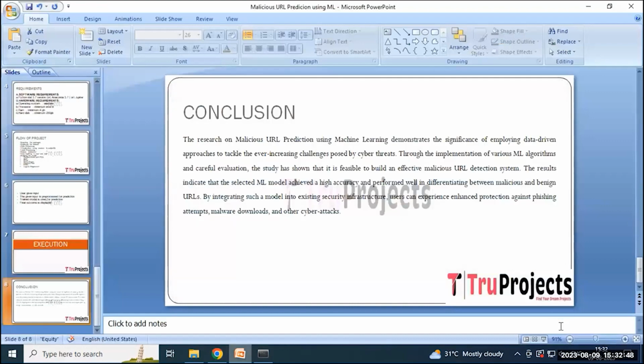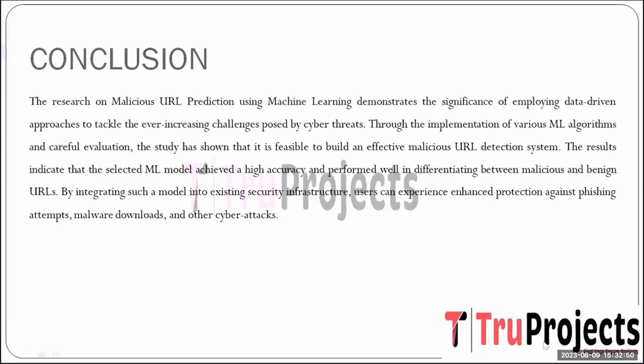And in conclusion, the research on malicious URL prediction using machine learning demonstrates the significance of employing a data-driven approach to tackle the ever-increasing challenge posed by cyber threats. Through the implementation of various machine learning algorithms and careful evaluation, the study has shown that it is feasible to build an effective malicious URL detection system.